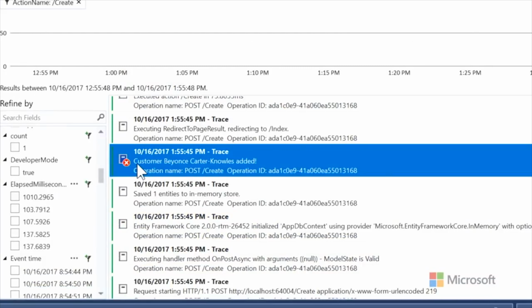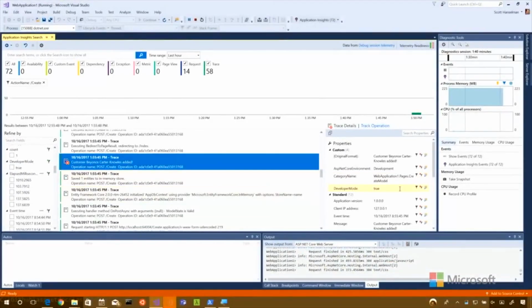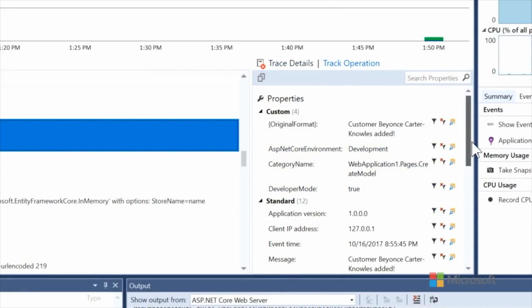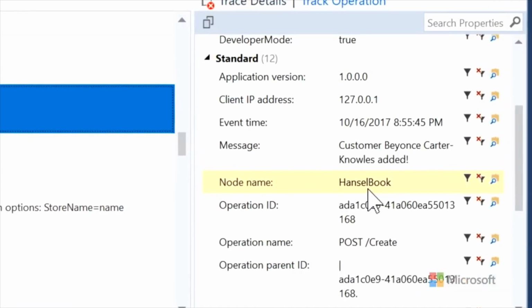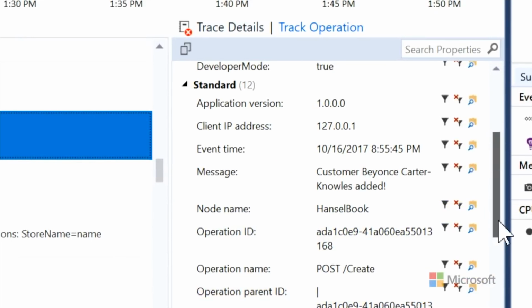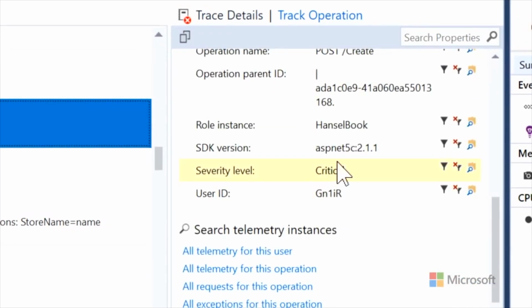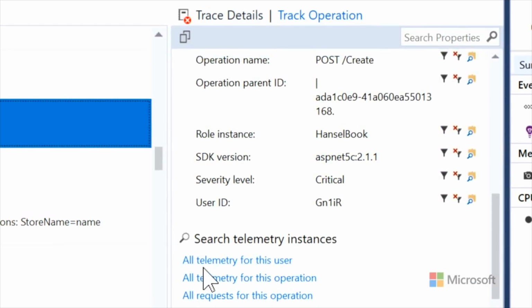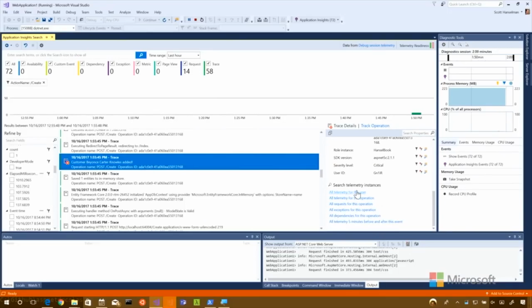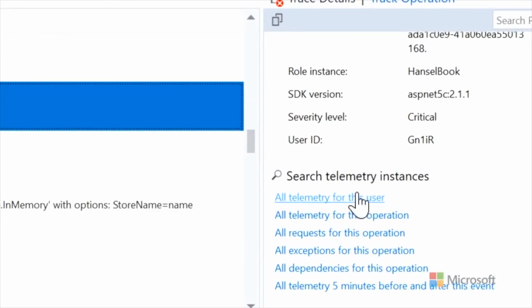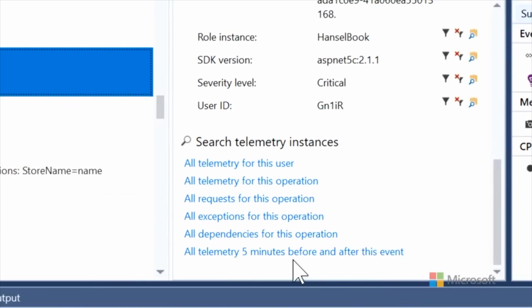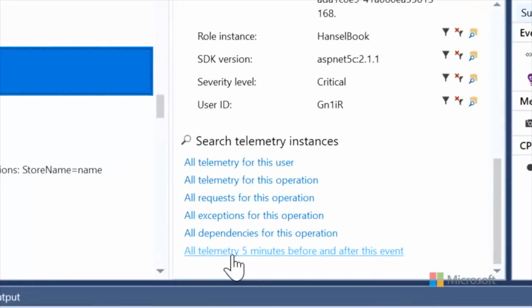So I can double click on that individual trace. Okay? So then we can see the name of the computer, the operation, the severity, and I can then show me all telemetry for this user. So then you could say, well, I've got a bunch of users hitting this. This is where the local stuff will fall down at some point, and then you're going to want to go into the cloud. But one of the great options is something's occurred. Beyonce has been added. Show me telemetry 5 minutes before and after. Right, because the bug might not be near her. It might be elsewhere.